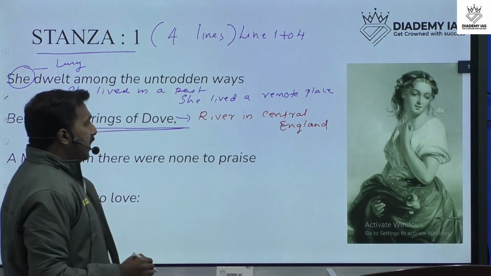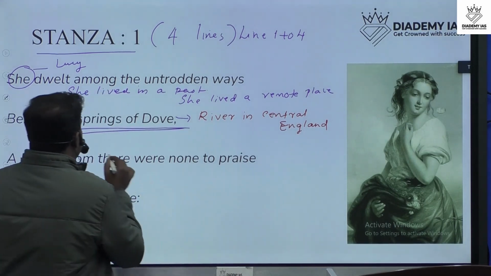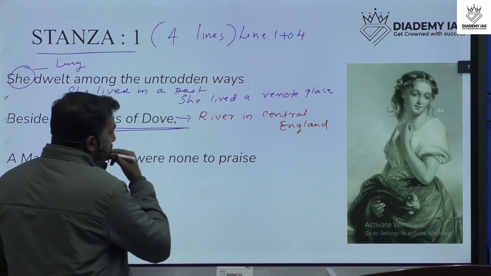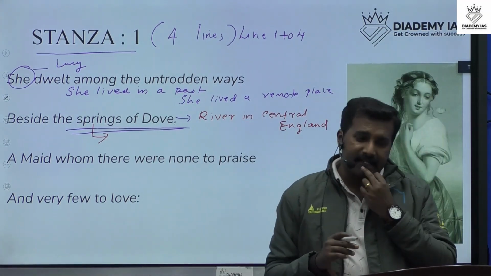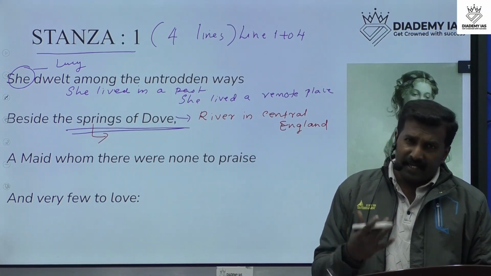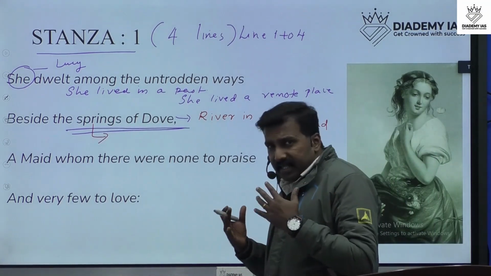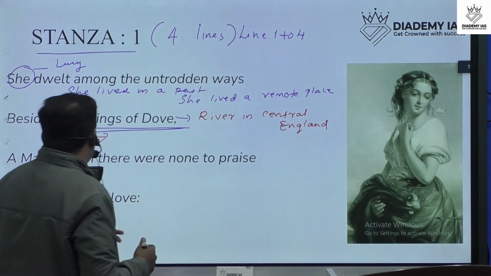Springs here means the area, the Vasant in Hindi. That means the area near the shore of the Dove, a river in central England.